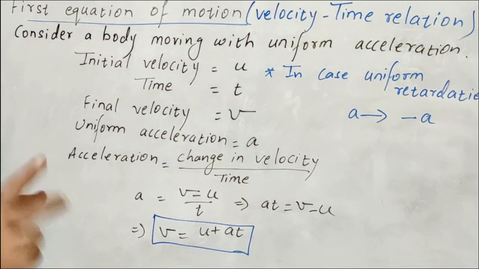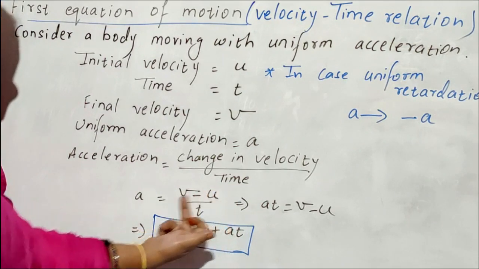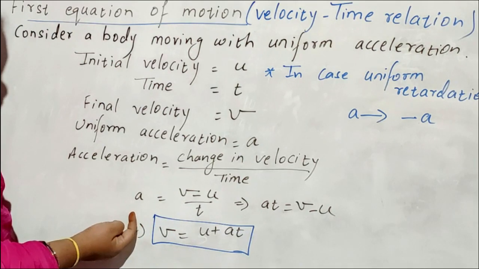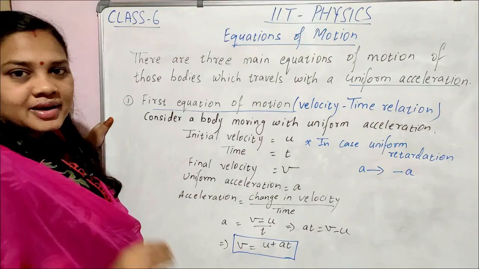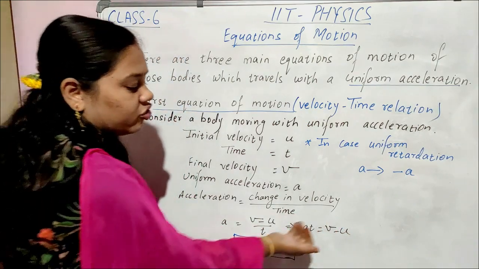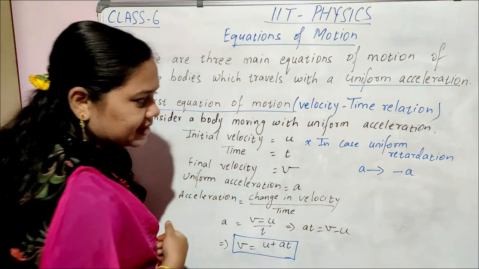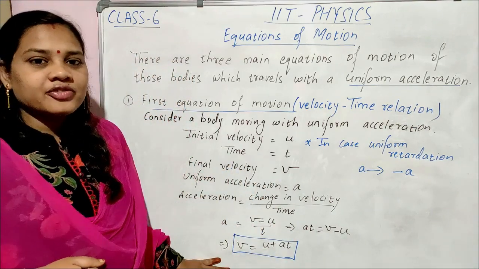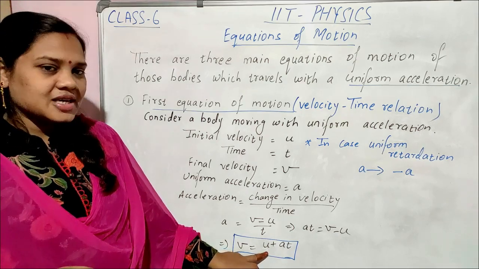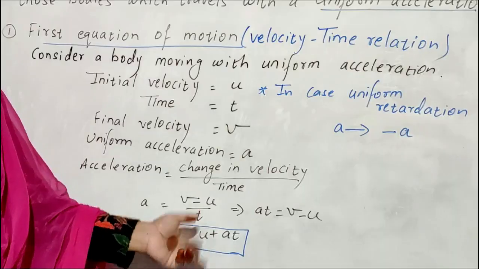Now next what we have to do? Cross multiplication. A into t, at is equal to v minus u by, a means a by 1. So v minus u into 1, v minus u. Next what we will do? U shifted this side. Then v is equal to u plus at. This is your first equation of motion. Final velocity is equal to initial velocity plus product of acceleration and time.